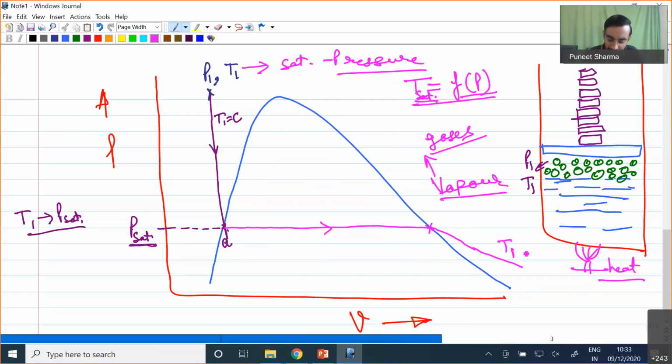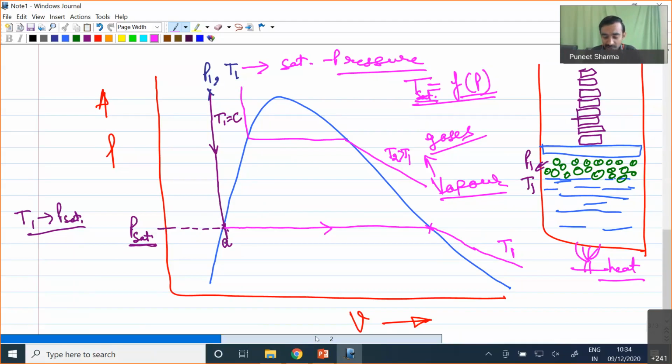Upon decrease of pressure, we will have a significant increase in the specific volume if we maintain temperature at a constant value. This is what I can call a constant temperature line on a PV diagram. Similarly, if I plot another constant temperature line, I will find this line something like this, where T2 is greater than T1. If I repeat this experiment for different constant temperature lines, I will finally obtain the locus of all the saturated liquid states, which gives the saturated liquid line.